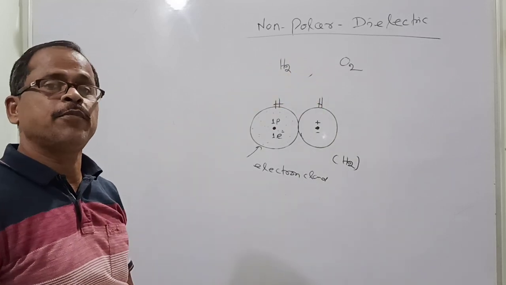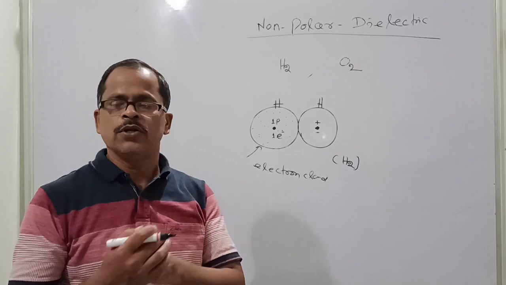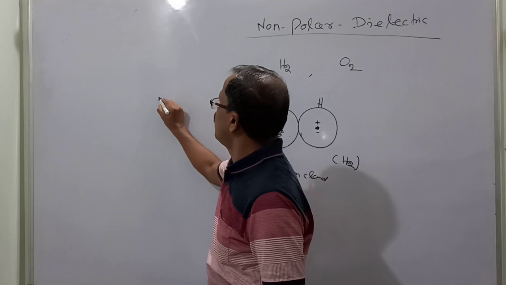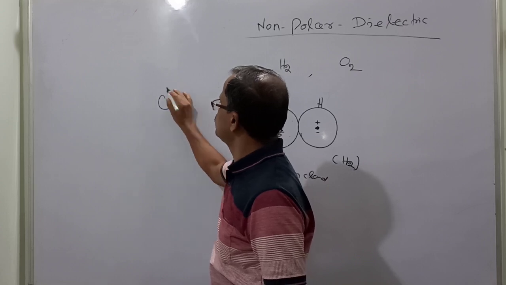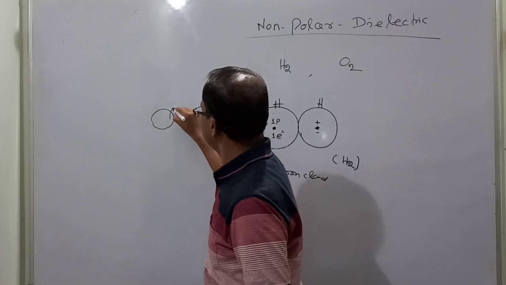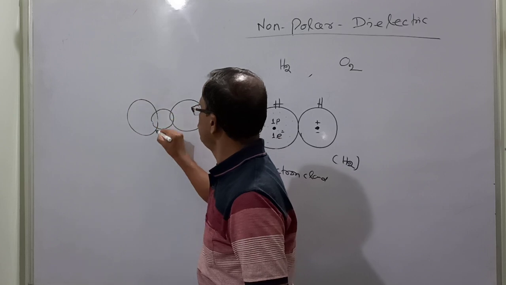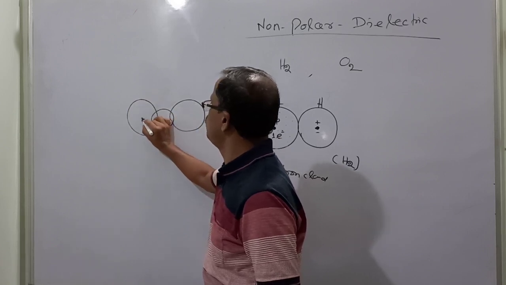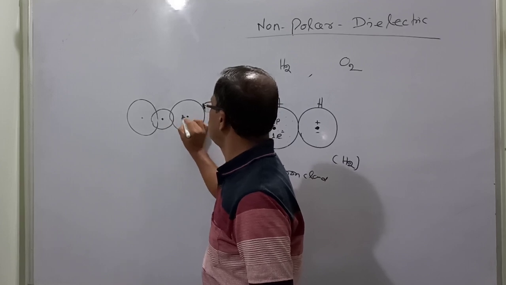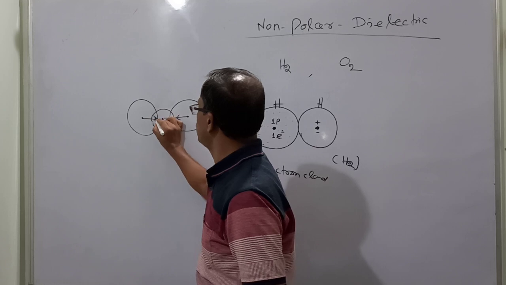Sometimes carbon dioxide is also a non-polar dielectric. How? Look here, carbon dioxide. Let's say this is the carbon atom, this is an oxygen atom, and this is another oxygen atom. So now the polarity will be: this is negative, this will be positive, this will be negative. So there is a dipole moment towards the center from each side.